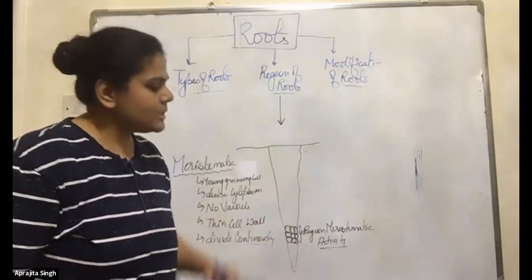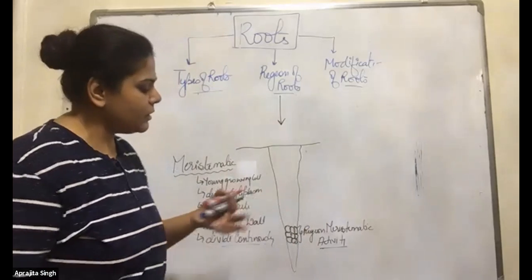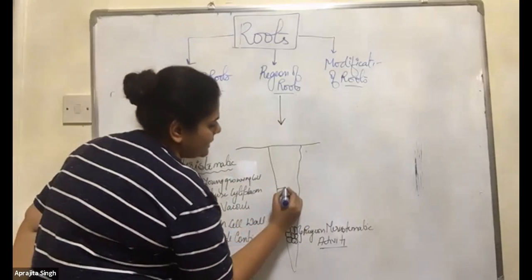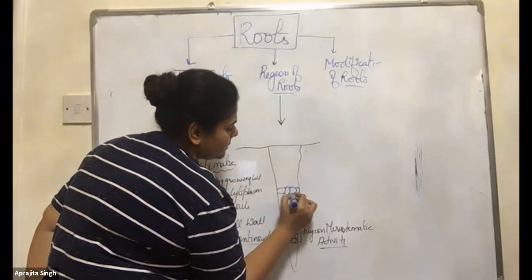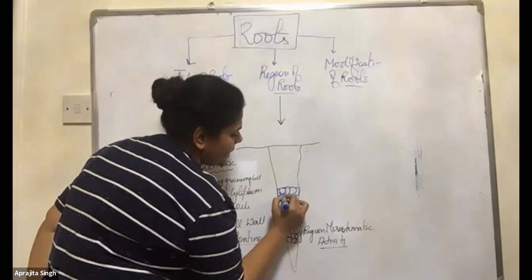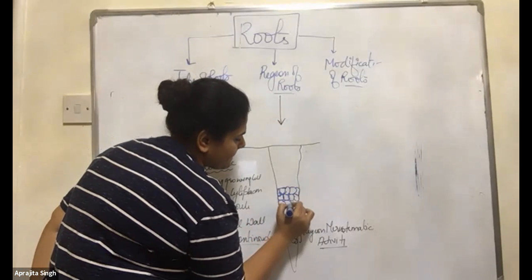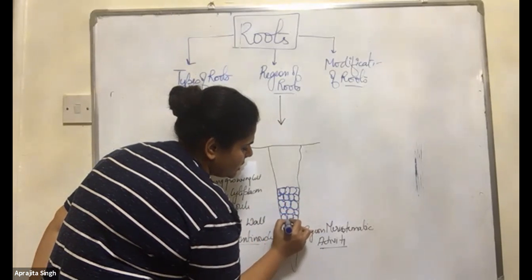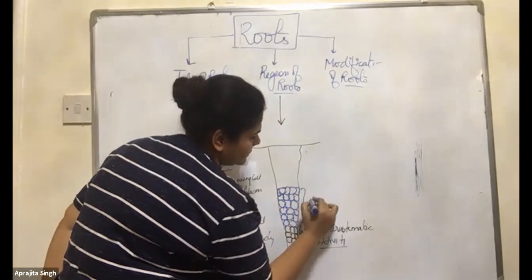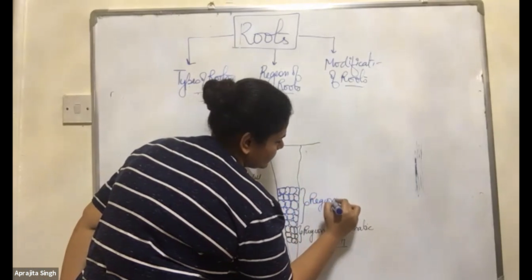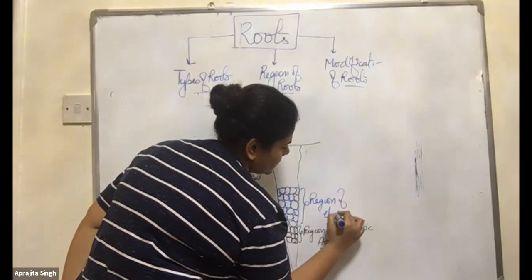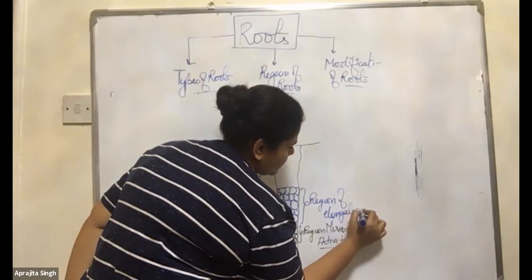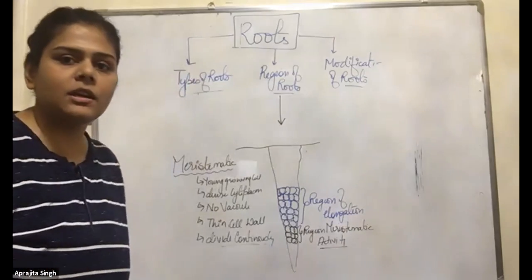So now this is the meristematic tissue. So what will be this? The cells here are still elongating. Means this is the region of elongation. Region of elongation.